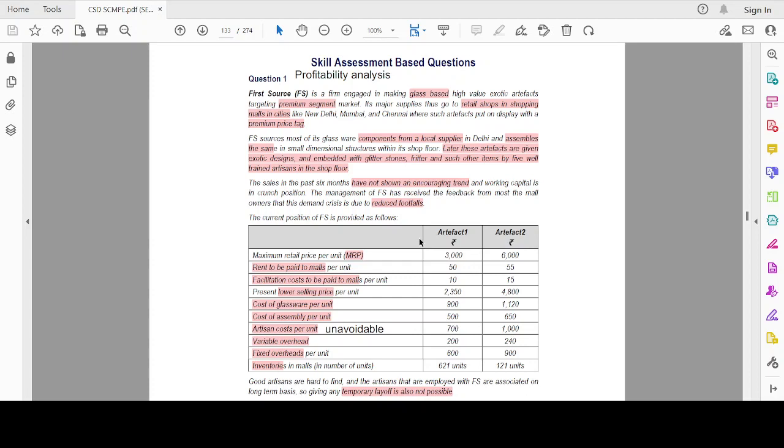We are here with a new series in SCMPE where we discuss skill assessment based questions. We have around 44 questions now. It will be a series where you will find a video for each question, maximum about 5-10 minutes, so it will be useful for your quick revision. Now, let us begin with the first question.